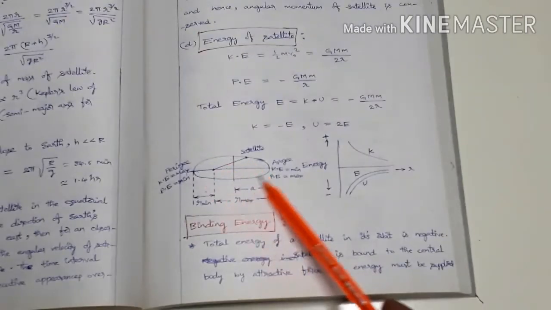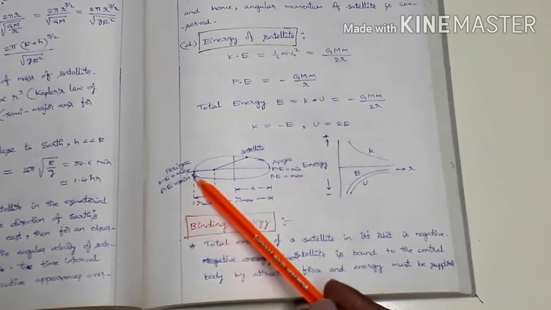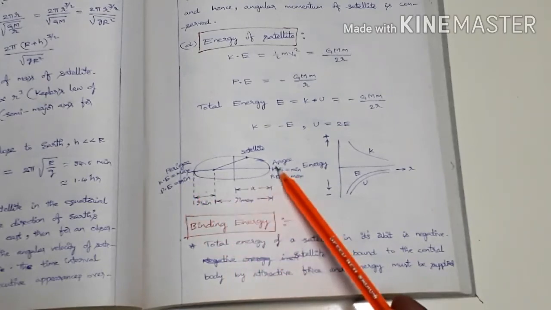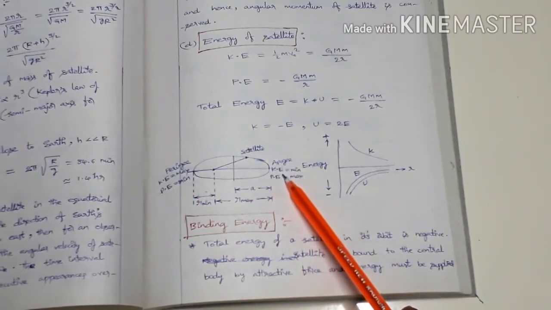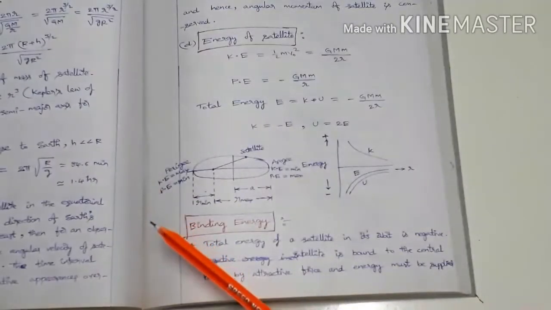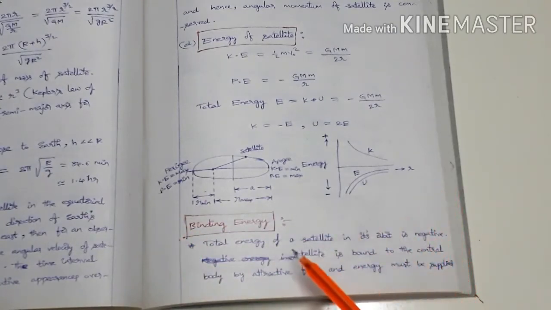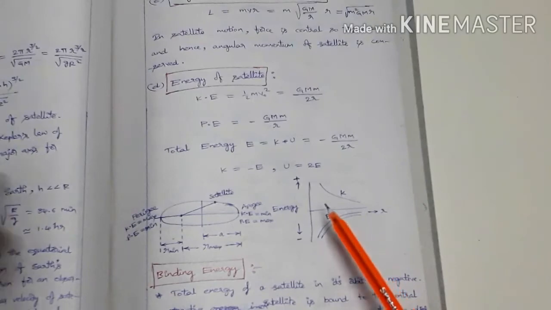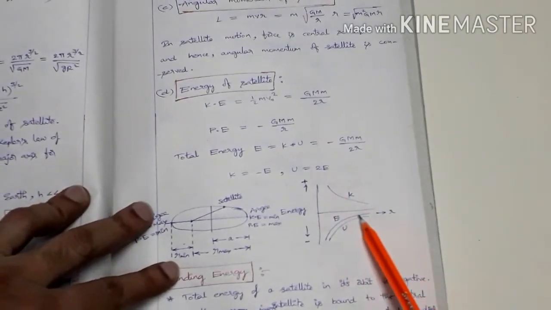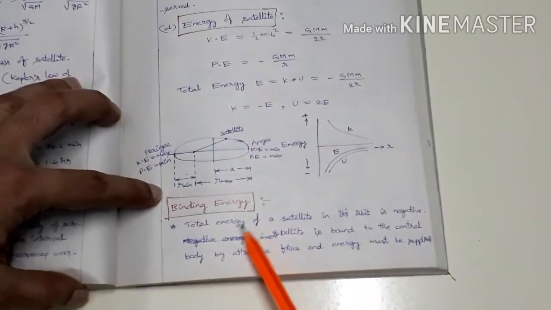So in this case, when the satellite is orbiting in an elliptical path, at perigee, kinetic energy is maximum and potential energy is minimum. At apogee, kinetic energy is minimum and potential energy is maximum. Okay. Here kinetic energy decreases as r increases, and potential energy increases, as well as total mechanical energy increases as r increases.